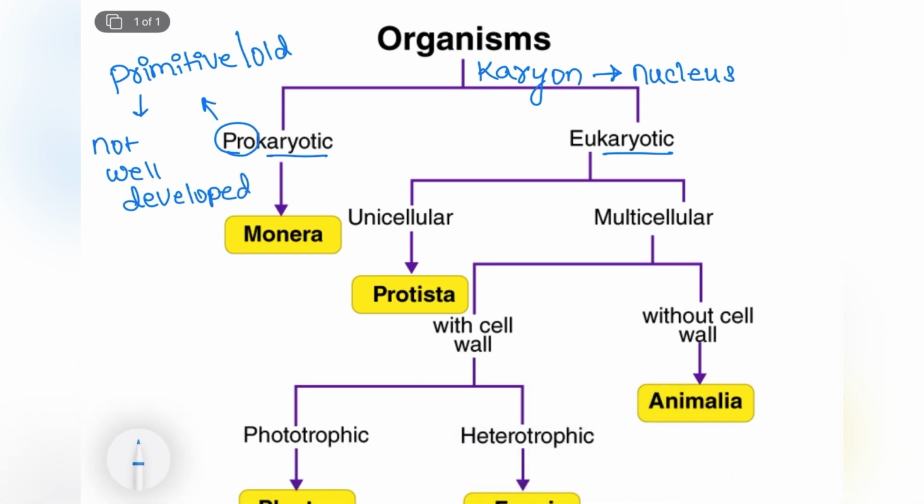It means that it will not be one of the advanced type. Talking about the eukaryotic one, here U means new, or we can say the one which is being formed later. So in such organisms, the nucleus will be well developed, or we can also say that the nucleus here is advanced.